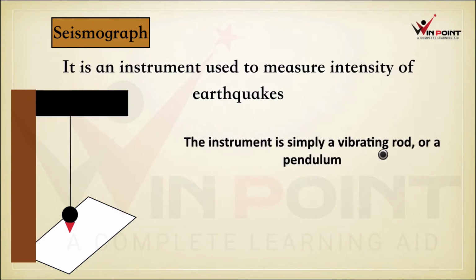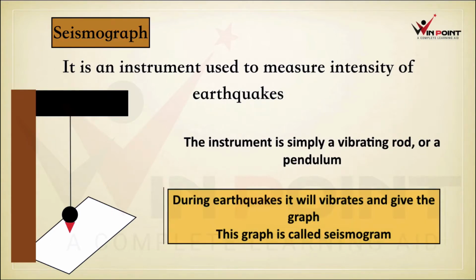The instrument is simply a vibrating rod or a pendulum. During earthquake, it will vibrate and give the graph. This graph is called seismogram. So it is going to vibrate. Now just imagine there's an earthquake. It is vibrating and it is giving the graph.